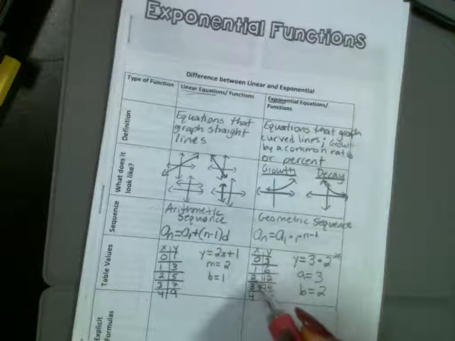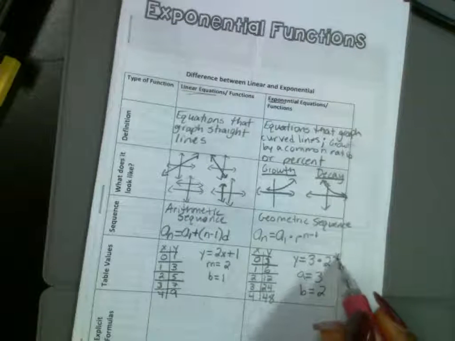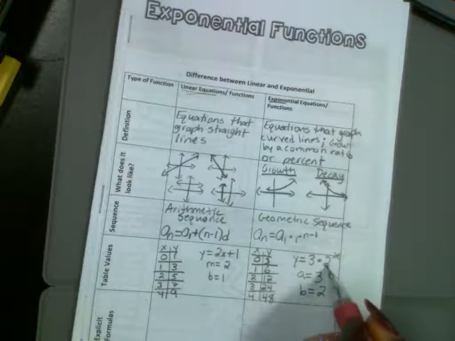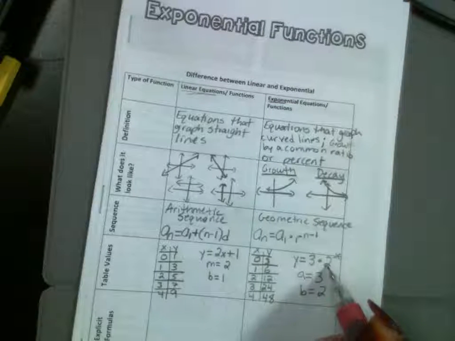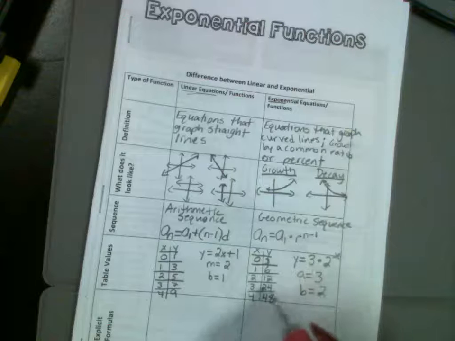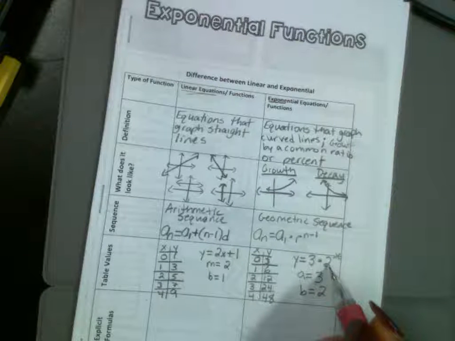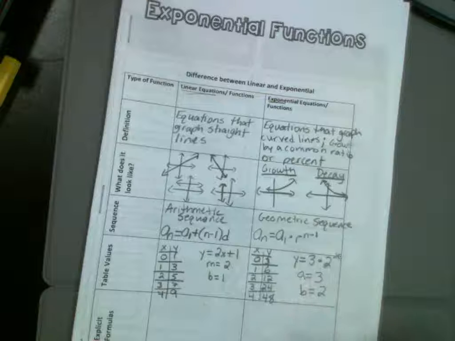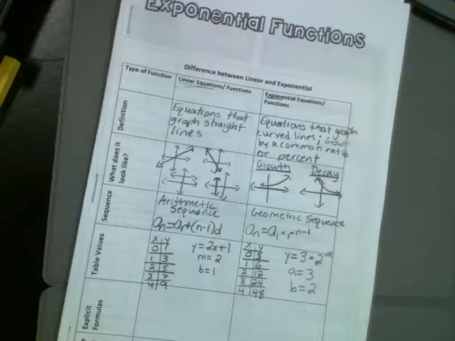This is 6. Then let's plug in 2. What's 2 to the second power? 4. What's 4 times 3? 12. Let's do 3. What's 2 to the third power? 8. What's 8 times 3? 24. What's 2 to the fourth power? 16. So what's 16 times 3? 48. Do you see it? That's why we did laws of exponents first.